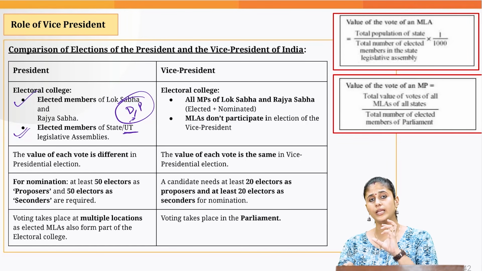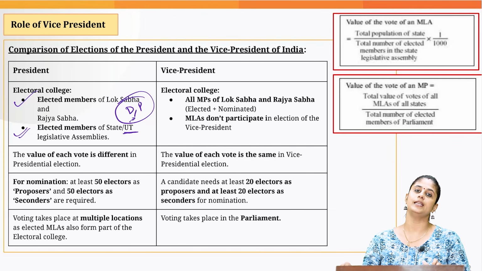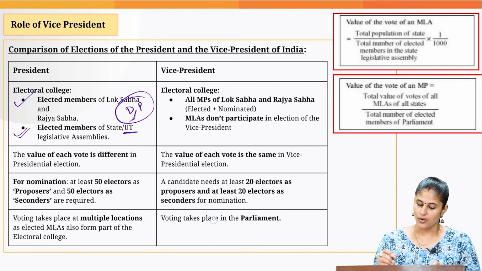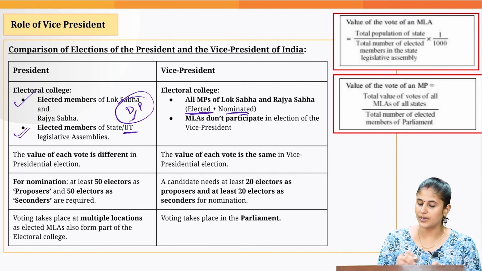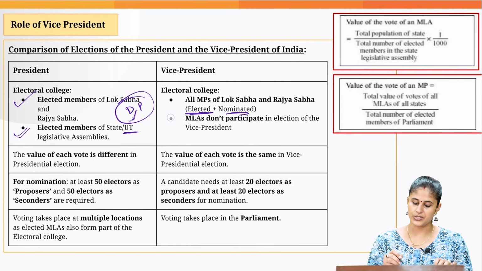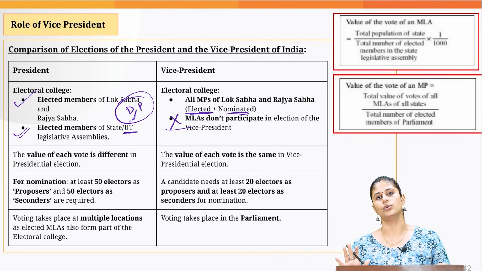But for the electoral college for the election of Vice President, we only have members of Parliament, and here we have both elected as well as nominated members from both houses. In the Vice Presidential election, the MLAs do not have any role to play.